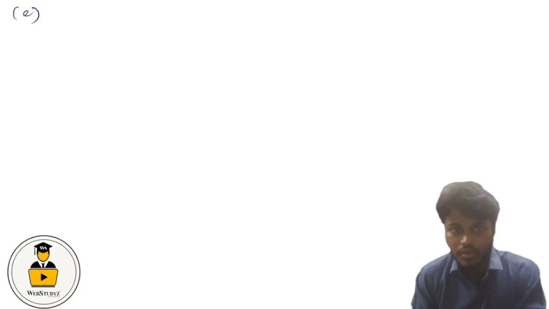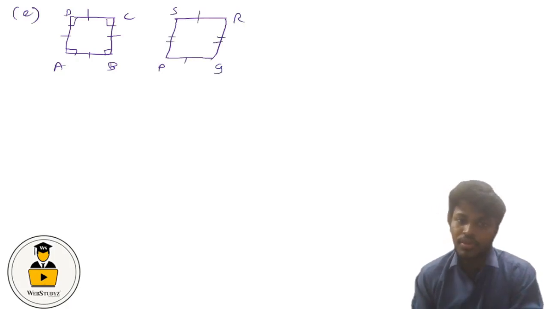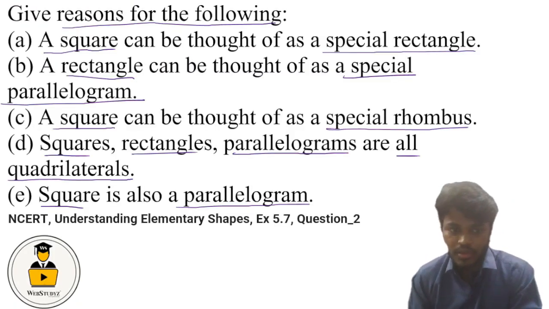Let us draw a square and a parallelogram. For a square, we know that all angles are equal to 90 degrees and all the sides are of equal length. So this is our square ABCD. And for the parallelogram, we have PQRS. Opposite sides are equal in length. So the question says that a square is also a parallelogram.